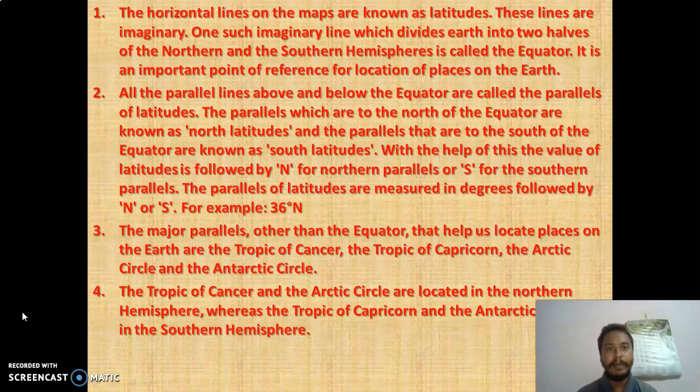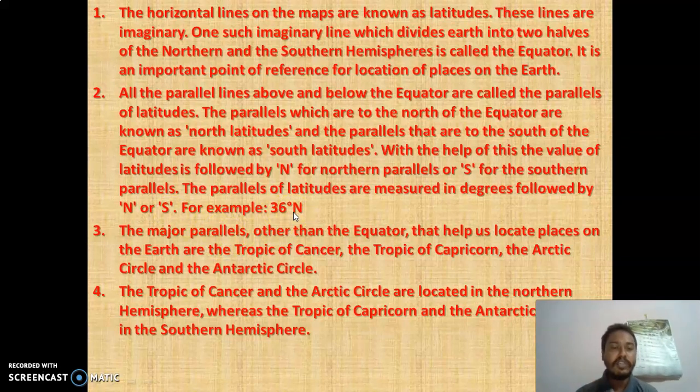All the parallel lines above and below the equator are called the parallels of latitudes. The parallels to the north of the equator are known as north latitudes, and the parallels to the south of the equator are called south latitudes. The value of latitudes is followed by N when we write latitudes in the northern hemisphere, and by S in the southern hemisphere. For example, in the north we write 36 degree north, and in the south we write 36 degree south. So I hope you are clear.